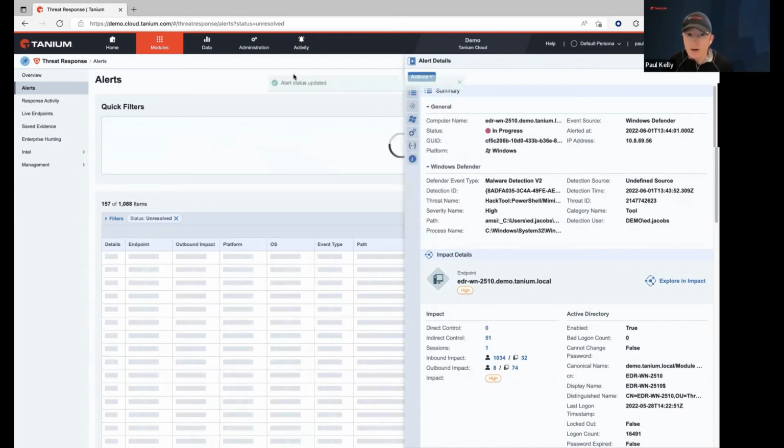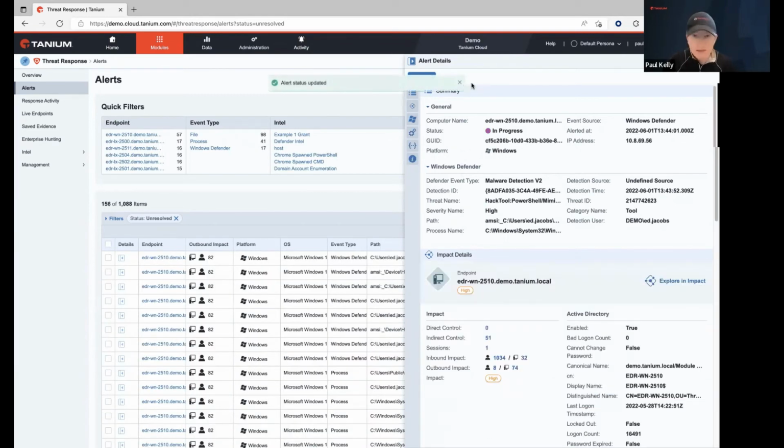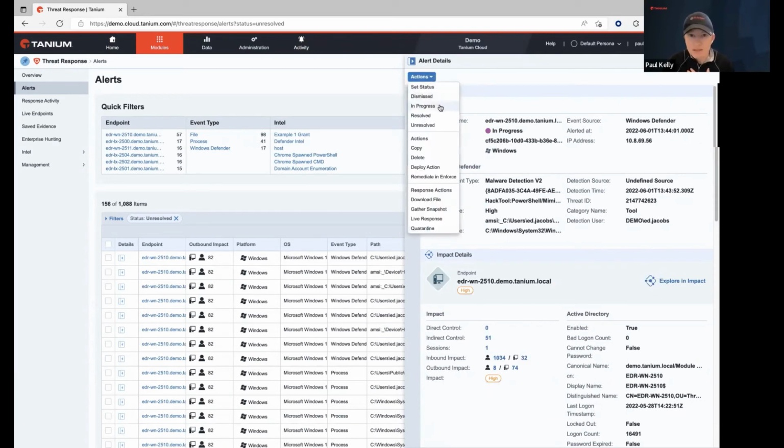So I want to mark it in progress, so the alert status is updated. Any other analyst that's coming in here to do work on this will know, hey, I own this, I got this, I'm working on it, don't step on my toes, please. And then the next thing that I want to do is actually download this file.